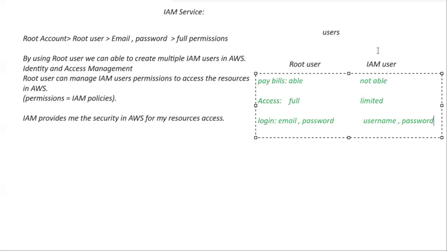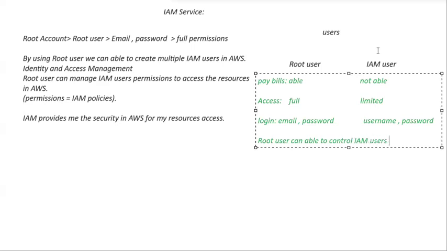Okay. So by managing IAM users, can the root user control the whole AWS? Yeah. So can I say like this? Root user is able to control IAM users, whereas IAM users cannot control the root user, right? So how can the root user control the IAM users? By using policies. Which policies? IAM policies. This root user is able to control the IAM user, right?